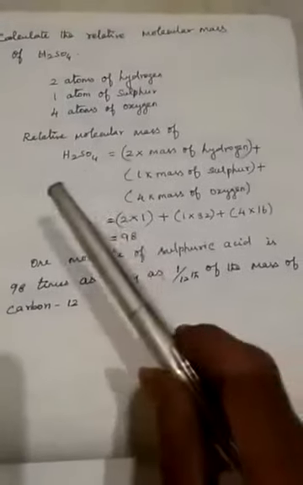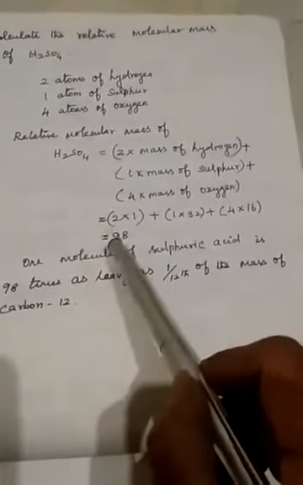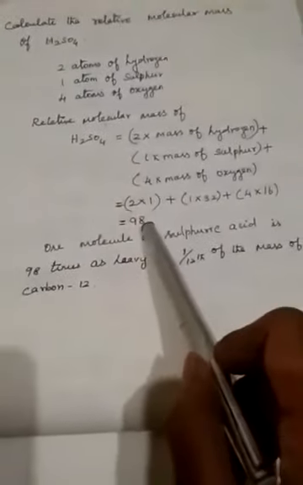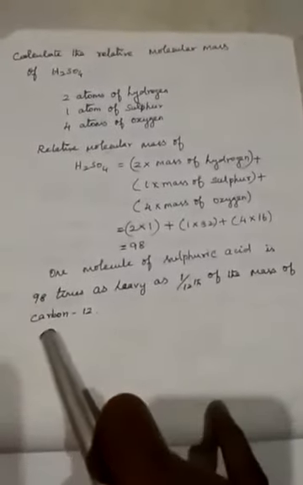That is equal to 98. So the relative molecular mass of sulfuric acid is 98. One molecule of sulfuric acid is 98 times as heavy as 1/12th of the mass of carbon-12.